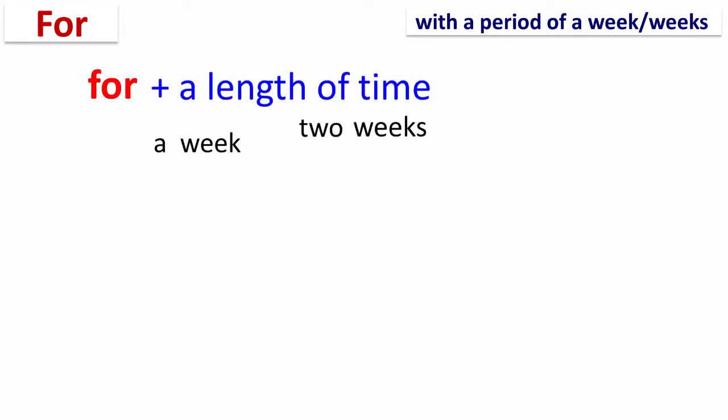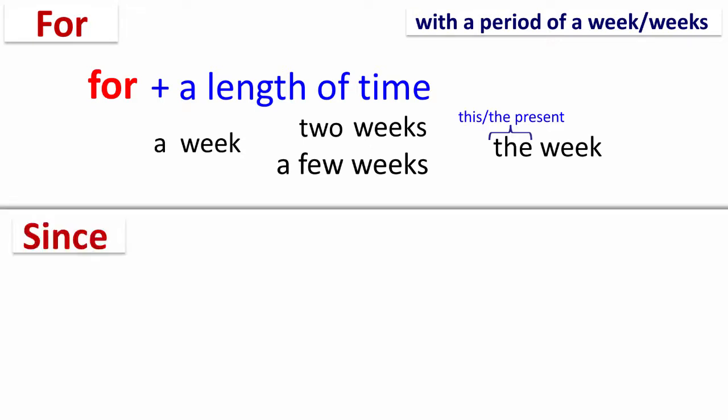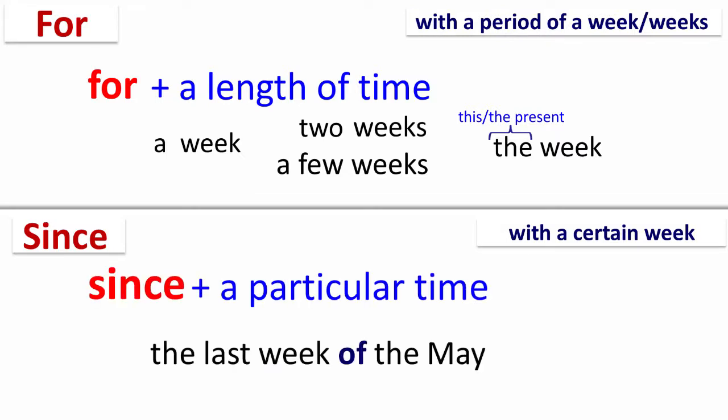With weeks, for is used with a period of a week or weeks. For example, for a week, for 2 weeks, for a few weeks, and for the week. On the other hand, since is followed by a certain week. For example, since the last week of May.